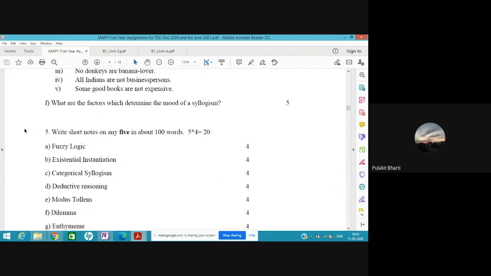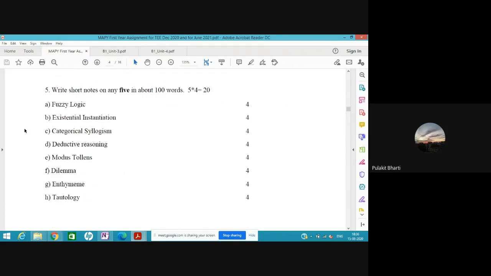Next, we will come to this. We discussed categorical reasoning and deductive reasoning last time. Let's come on to modus tollens. For this the unit is, let me see, just a second.